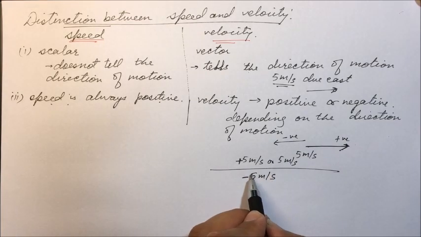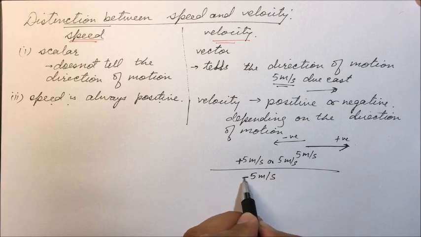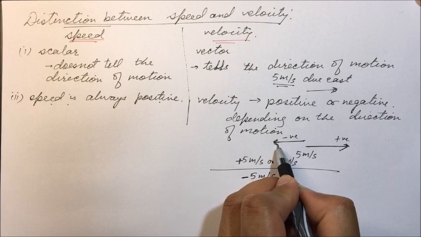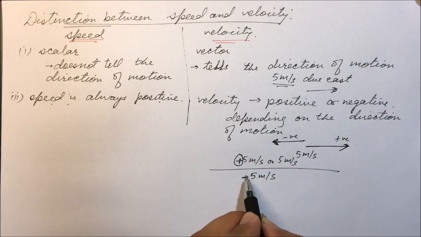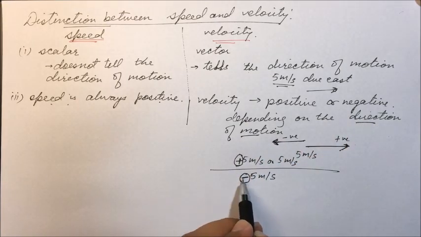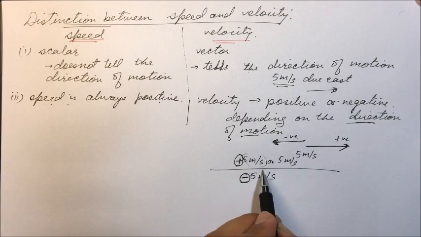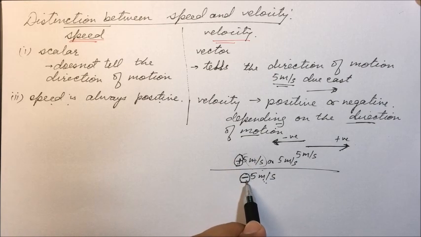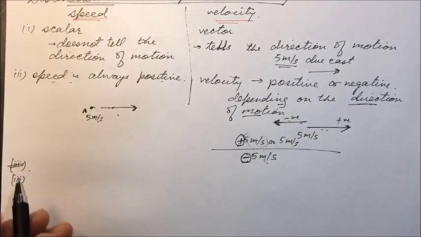Here the body is moving with 5 meters per second as speed, but its direction of motion is opposite. So the positive or negative sign denotes the direction of motion, whereas the magnitude provides us the speed, how fast the body is moving.